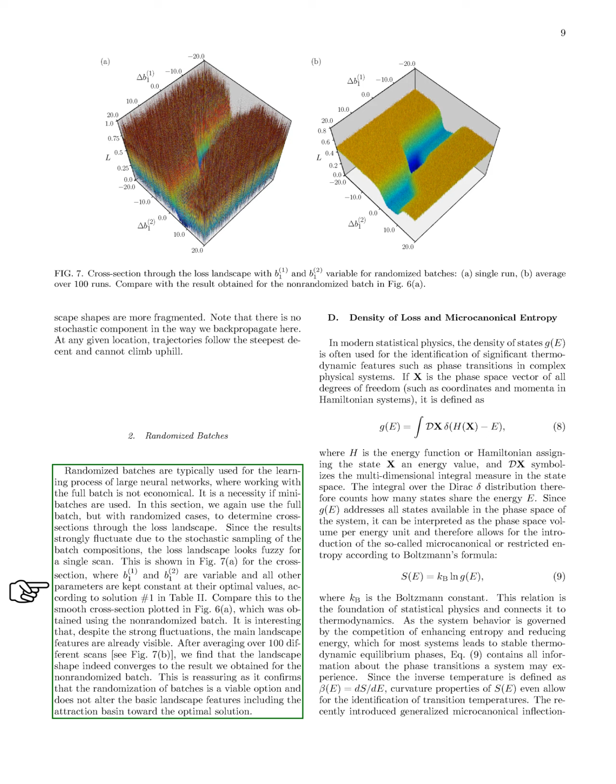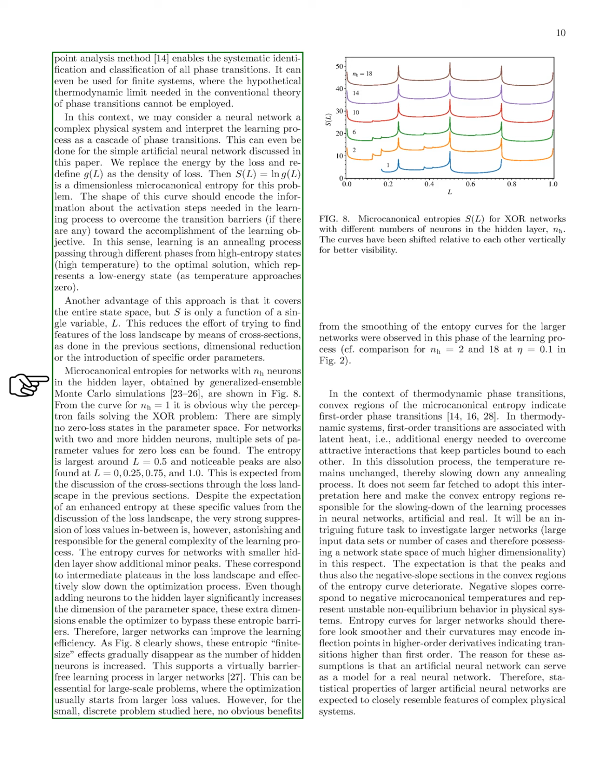Next, we discuss the density of loss and microcanonical entropy. In statistical physics, the density of states helps identify key thermodynamic features like phase transitions. We define the density of loss in our context, replacing energy with loss, and introduce a dimensionless microcanonical entropy. This curve reflects the activation steps needed in the learning process to overcome barriers towards achieving the learning goal.